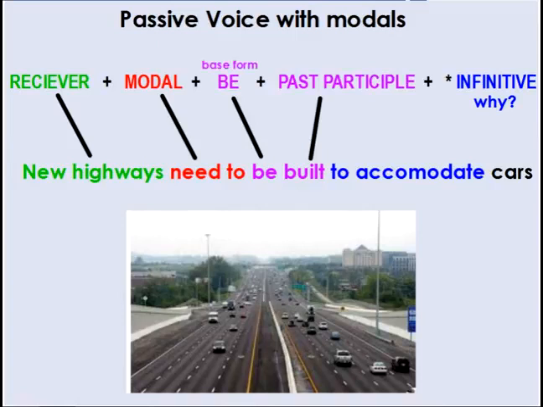So when I use my modal, for example, new highways need to is my modal verb, so therefore I'm using be in the base form. I'm not changing that verb to be, I'm only using the base form verb, not conjugating. Okay.